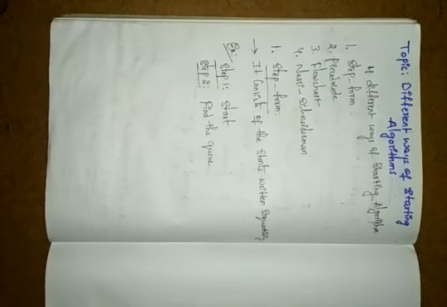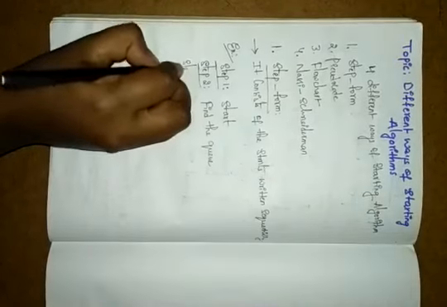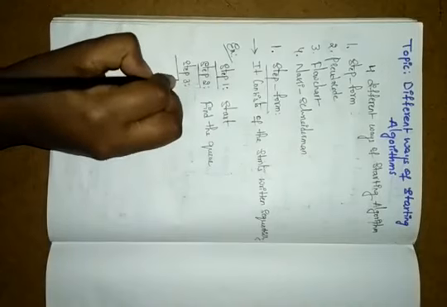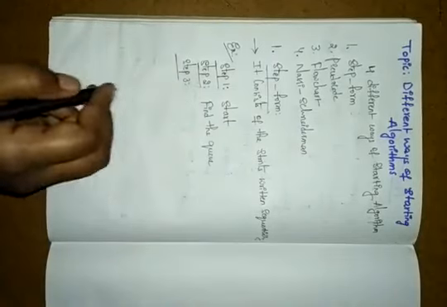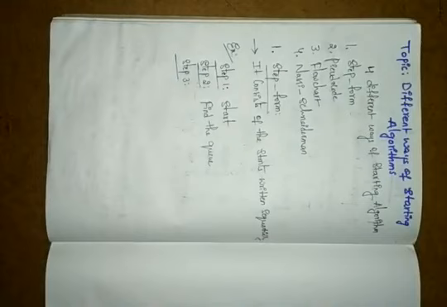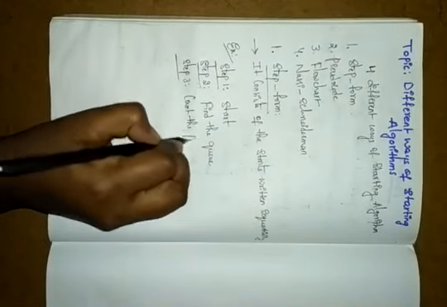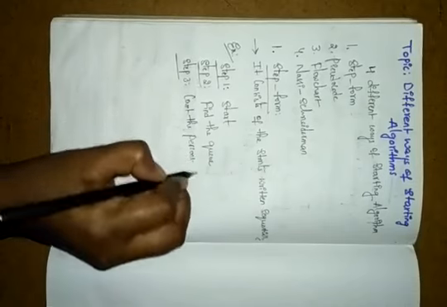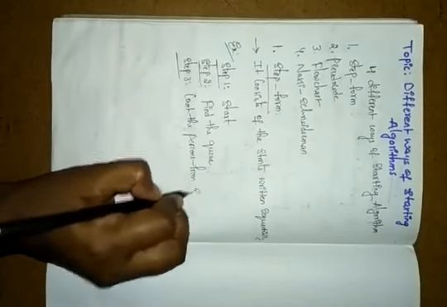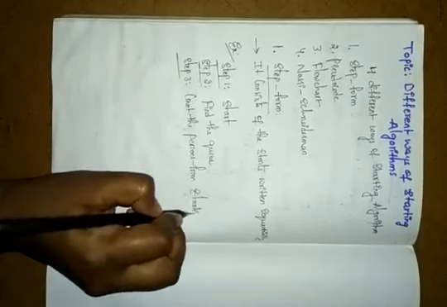How many persons are there in that queue? You have to count that. Once you have completed finding the queue, then you have to count the persons from the starting only, not in the middle, not at the last. Count the persons from the starting. You have to find this.